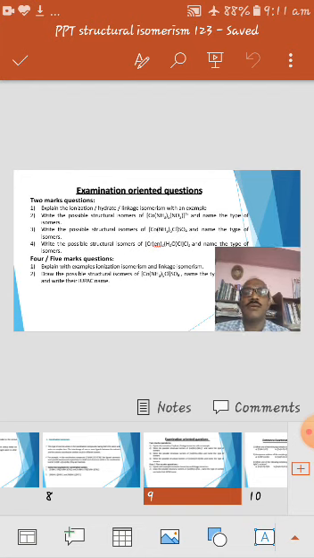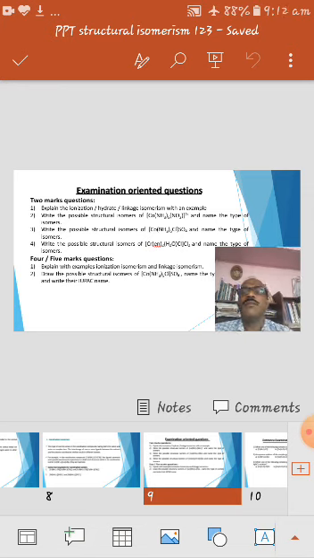So while writing the answer, whatever complex is given, you write it first, followed by its structural isomer. It may be an ionization isomer, a linkage isomer, or a hydrate isomer. Only these 3 types are in your syllabus at present in the Karnataka University BSc 5th semester syllabus.